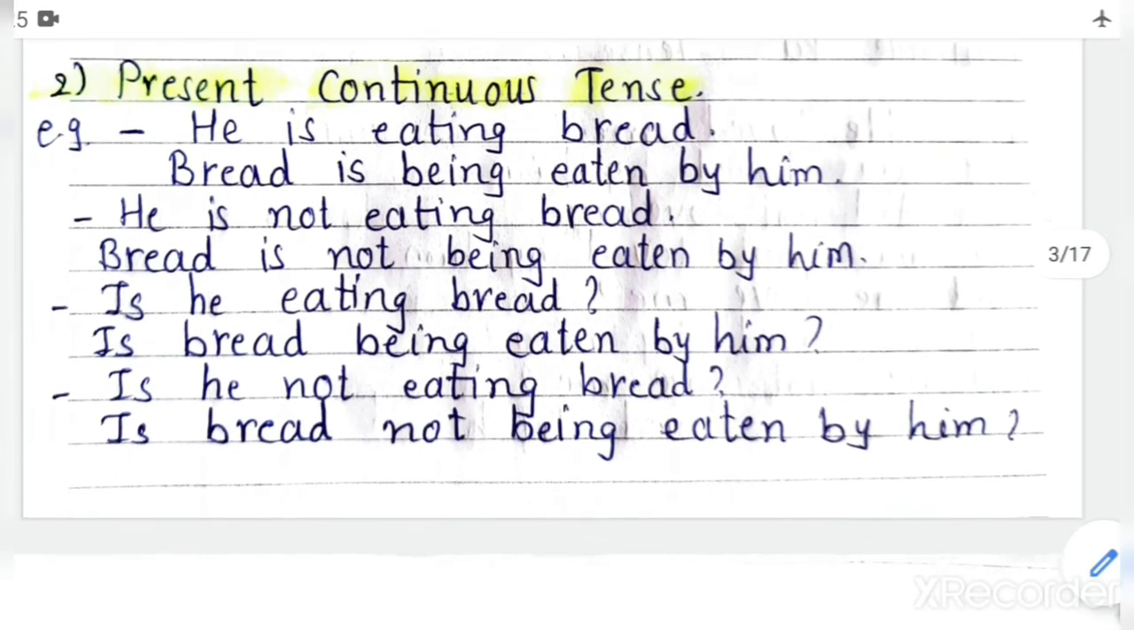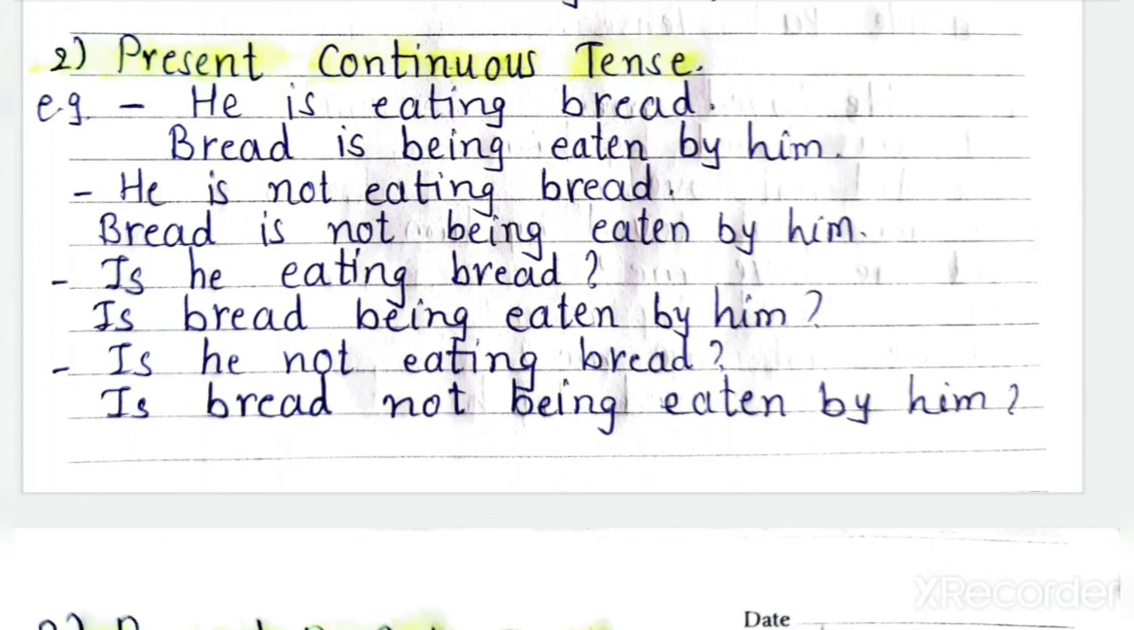Then next one is negative sentence. He is not eating bread. Negative sentence is there. Then bread is not, means you will put together is and not. Bread is not being eaten by him. Then interrogative: is he eating bread? So to be form is.